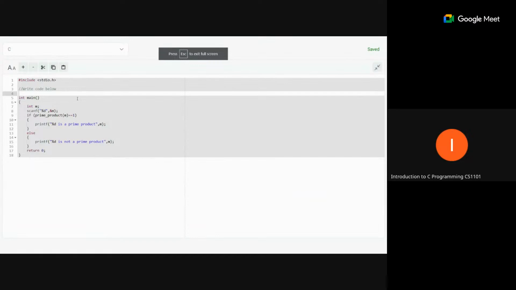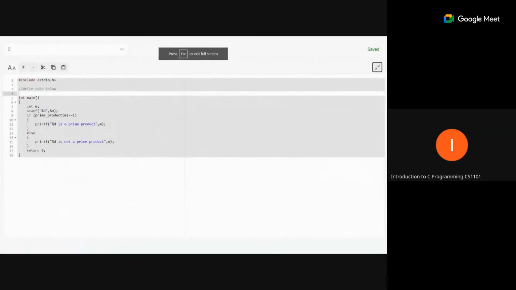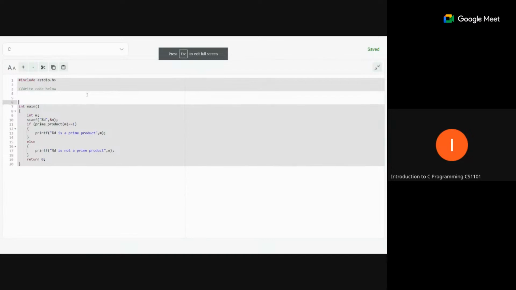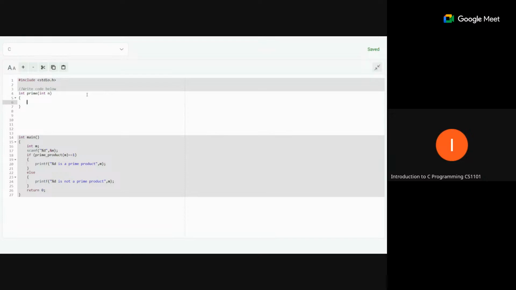Just write the function like int, and we are checking for prime. We are passing int n here, and inside this function we will check whether n is prime or not, and based on that we will return the answer.